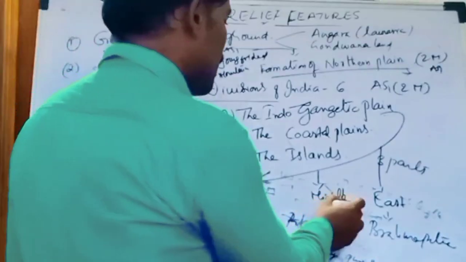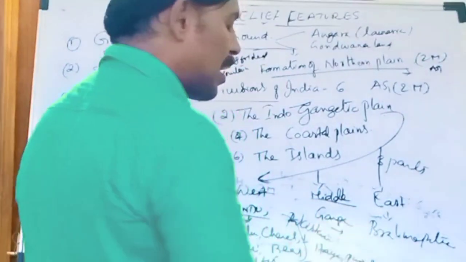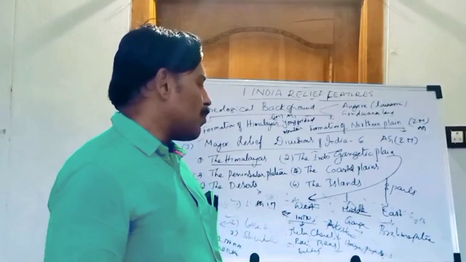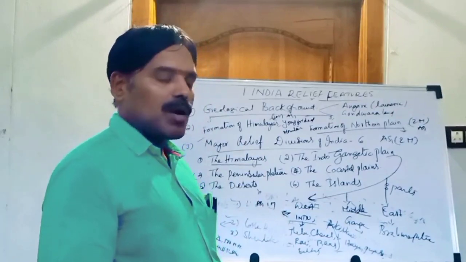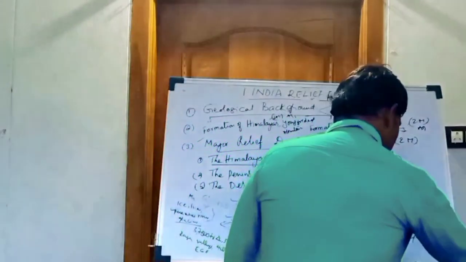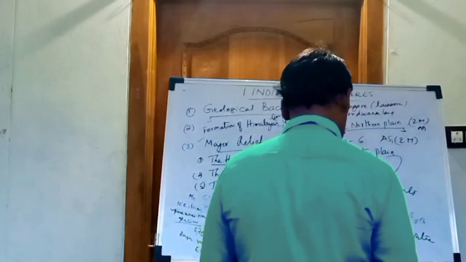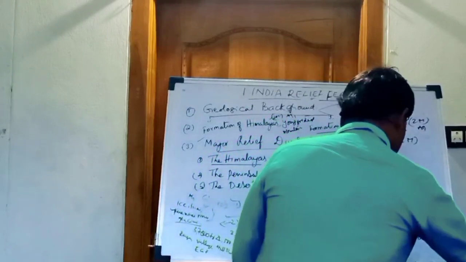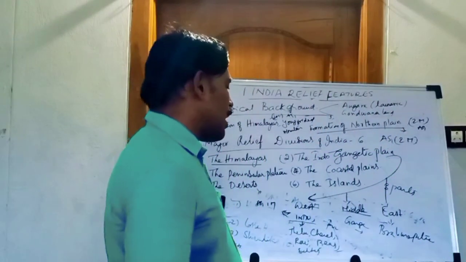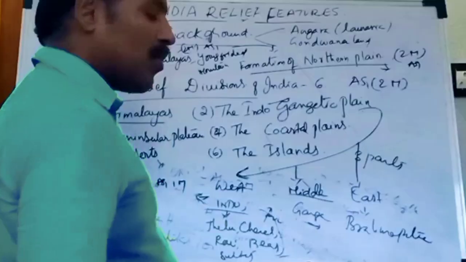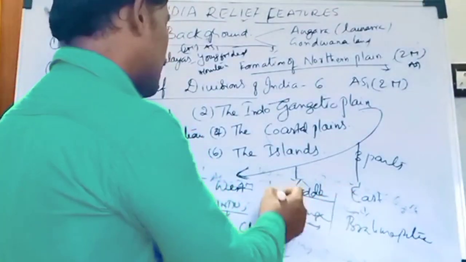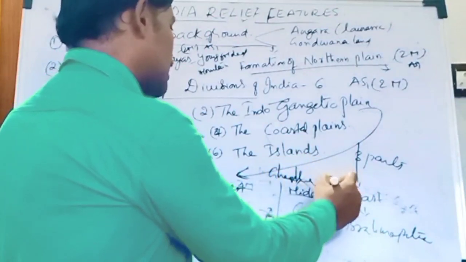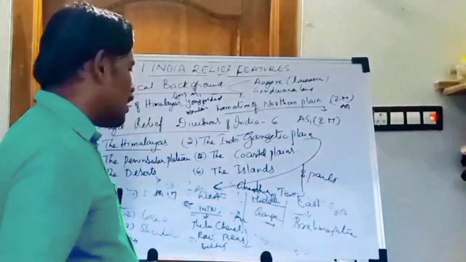Now discuss the middle part. Mainly the Ganga river is the dominant river in the middle part of the Indo-Gangetic plain. The part is between the Gagra river and the Teesta.